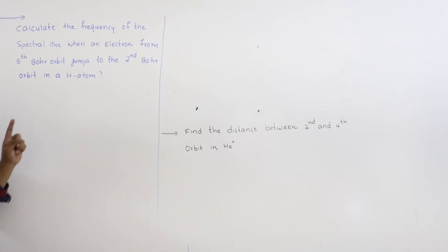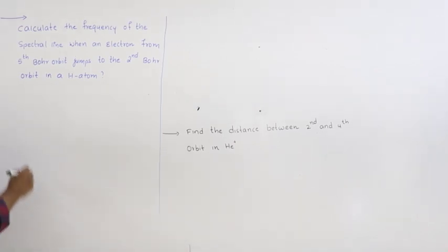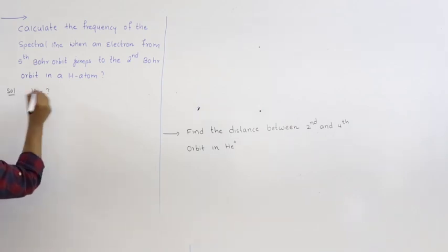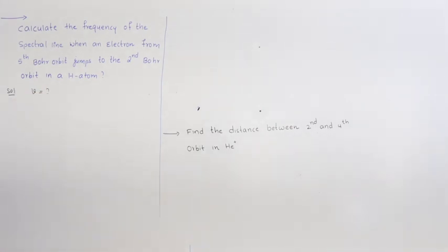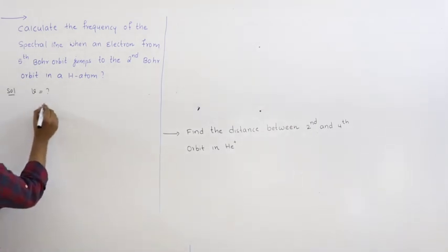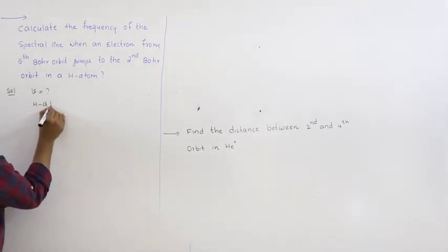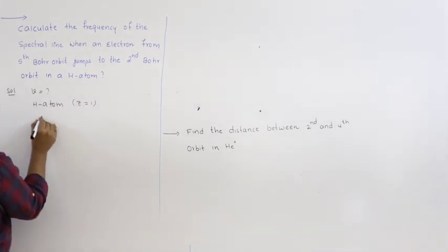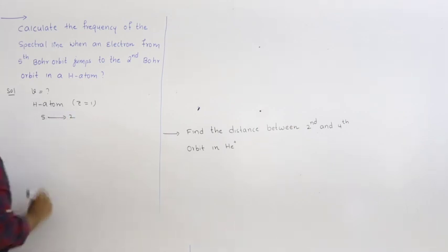Next one, calculate the frequency of spectral line. You have to find frequency when an electron from fifth orbit jumps to second orbit in hydrogen atom. So again hydrogen atom, so as usual you have to write the atomic number first. The transition takes place from fifth to second.